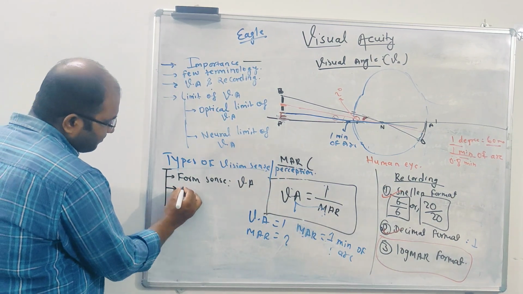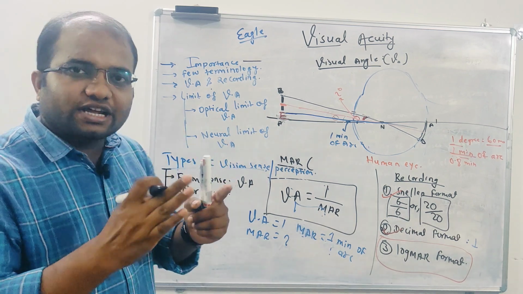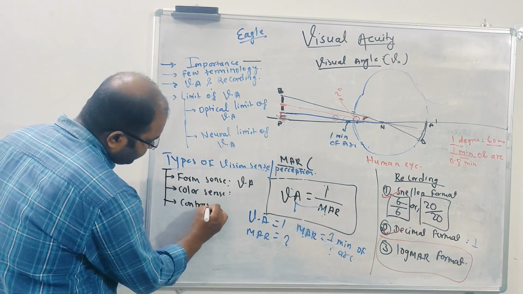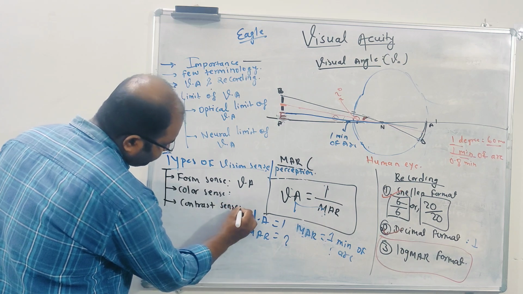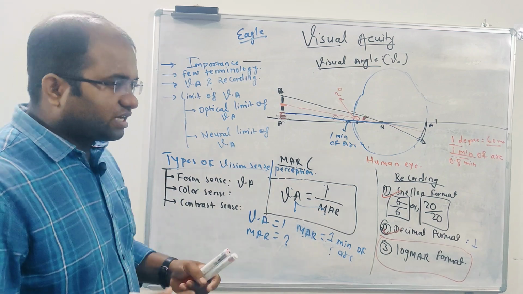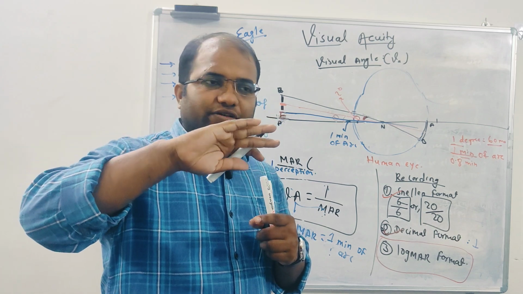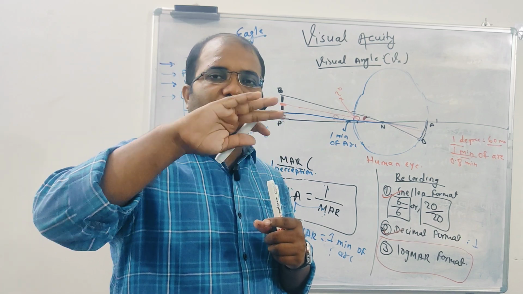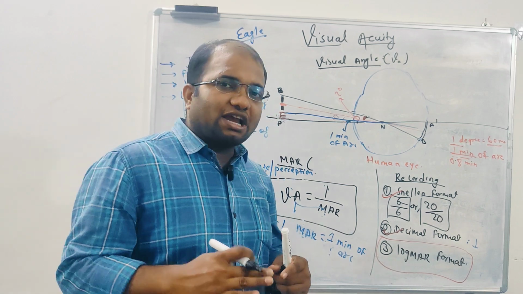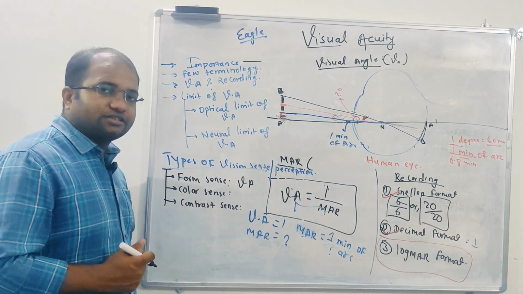Similarly, we have color sense. It helps to distinguish different types of color. Then we have contrast sense. That means even within the same color, a slight change in contrast can be perceived by our eye, and that is called contrast sense.